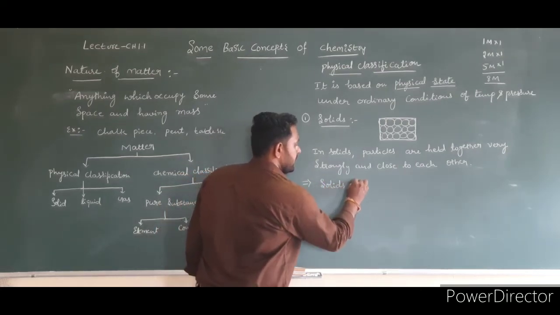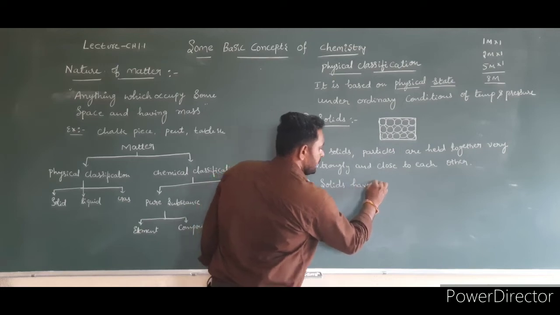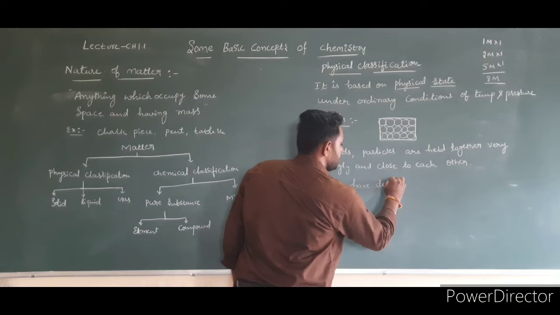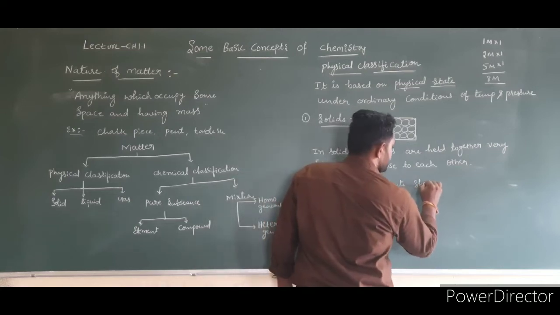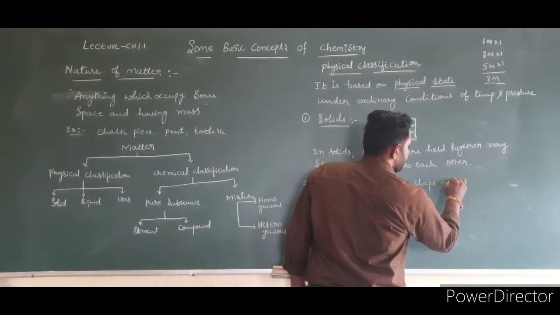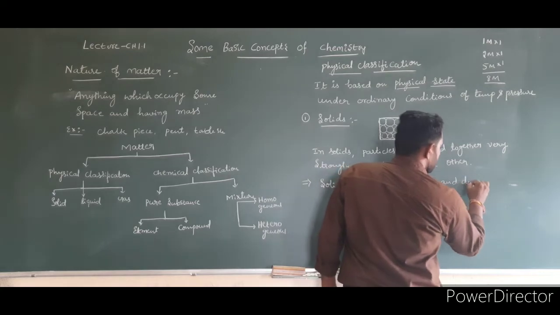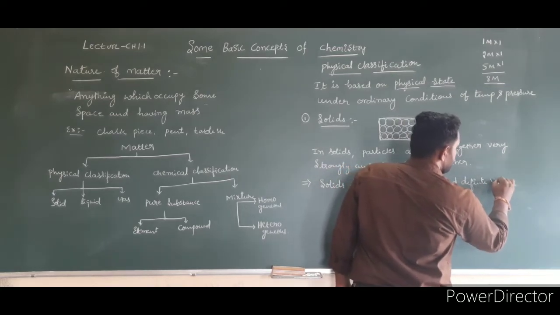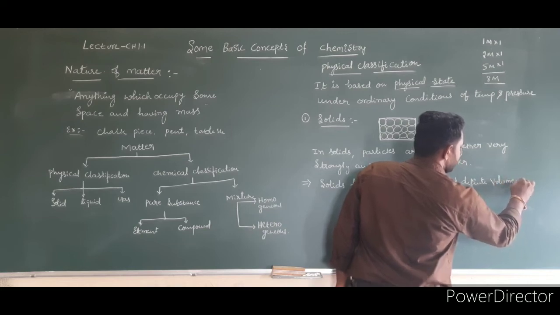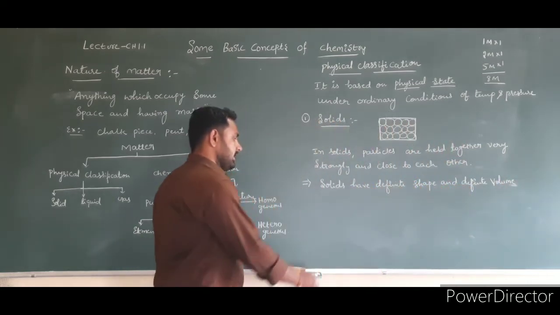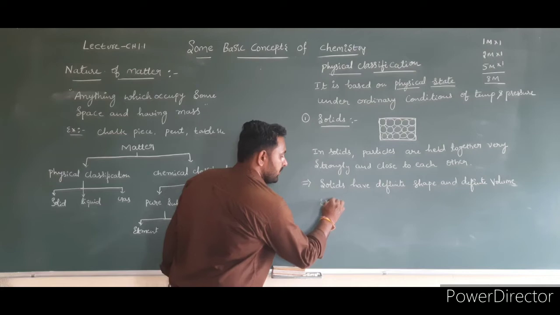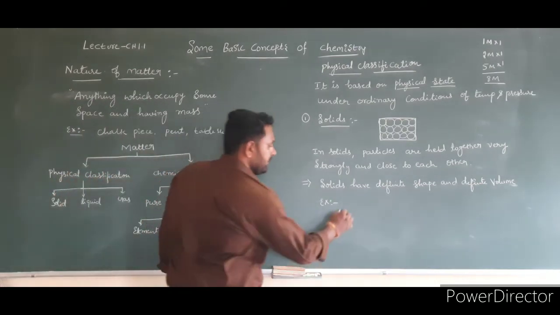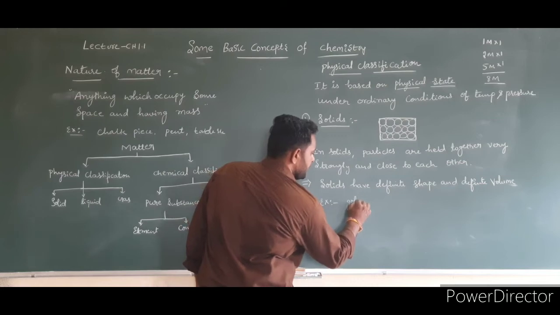Solids have definite shape and definite volume. Example: gold is very familiar to everyone, right?